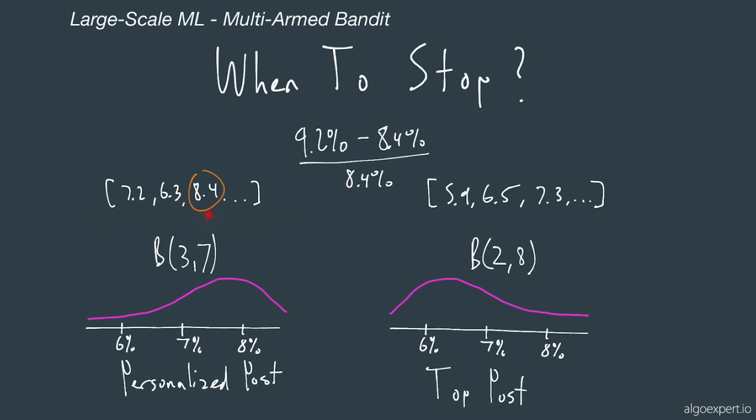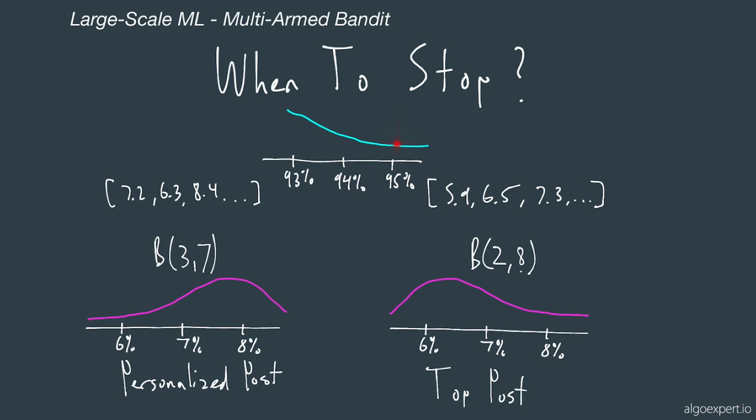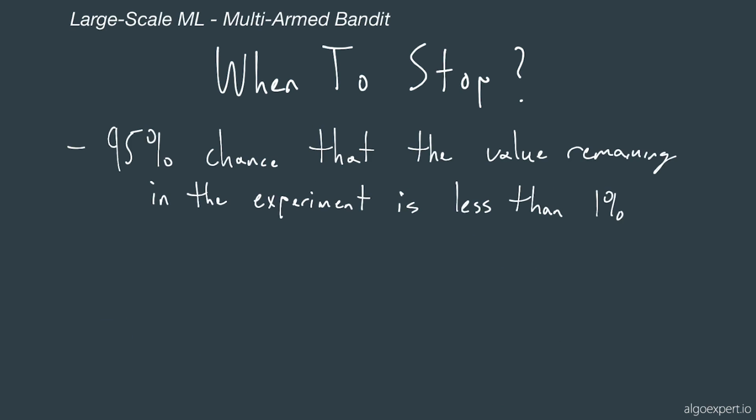We repeat this for every single sample in the optimal distribution. Now, if we were to sort all 100 of these value adds that we calculated from these 100 samples, and we were to cut off the bottom 95 of those samples, so here that would be the 95%, if 95 of those samples are less than 1%, then we will stop the experiment. What this means is that there's a 95% chance that the value remaining, or how much value there is left in the experiment, is less than a 1% gain. Both of these are tunable parameters, which you can decide on, but these are pretty common values.